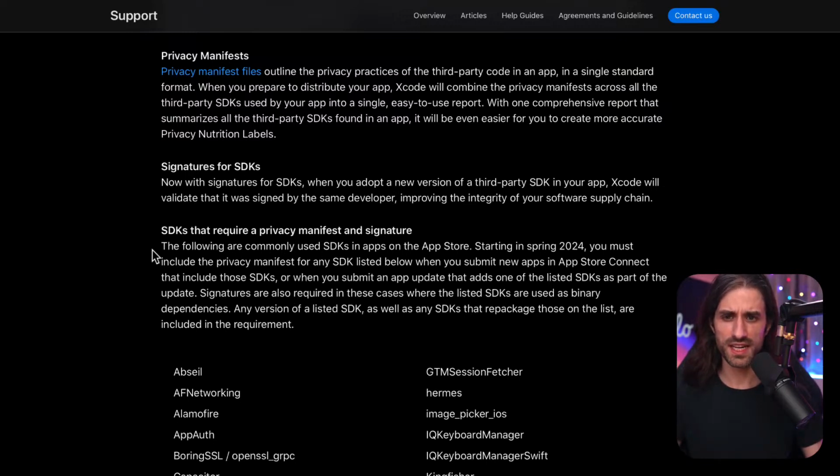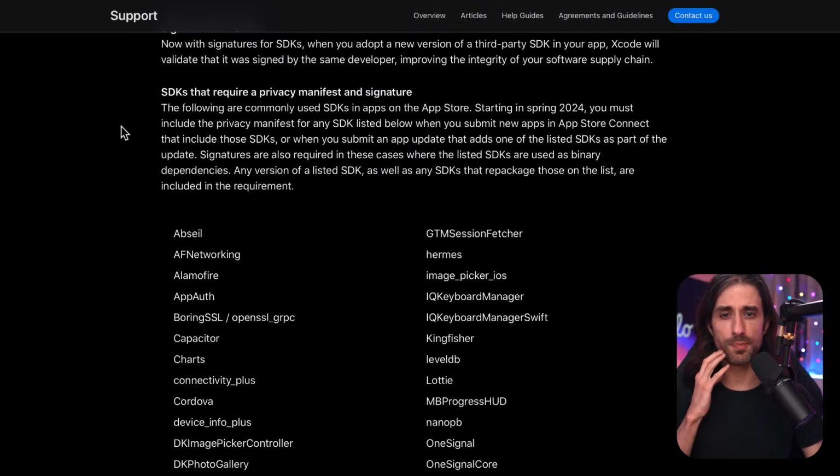And finally, here we have the list of SDKs that require a privacy manifest and signature. The following are commonly used SDKs in apps on the App Store. Starting in spring 2024, you must include the privacy manifest for any SDK listed below when you submit new apps in App Store Connect that include those SDKs, or when you submit an app update that adds one of the listed SDKs as part of the update. Signatures are also required in these cases where the listed SDKs are used as binary dependencies. Any version of a listed SDK, as well as any SDKs that repackage those on the list, are included in the requirement.